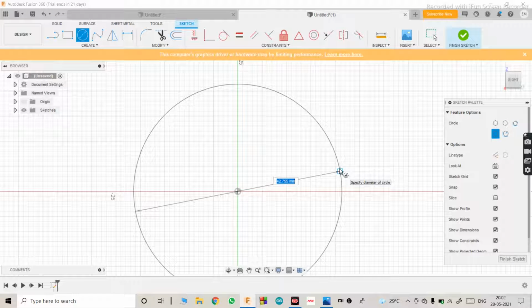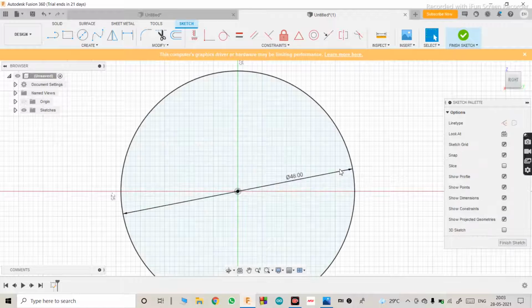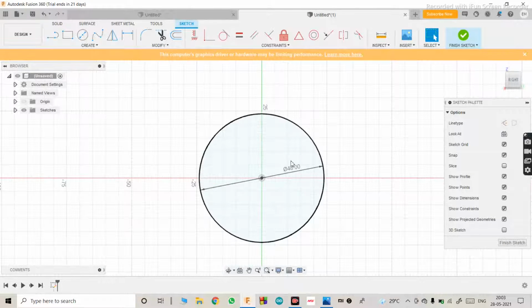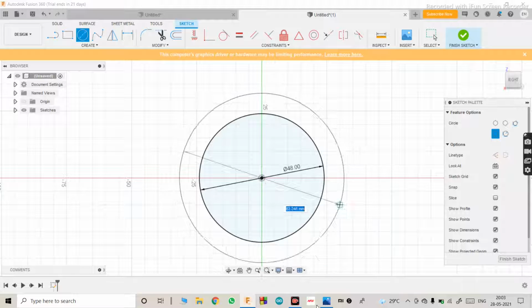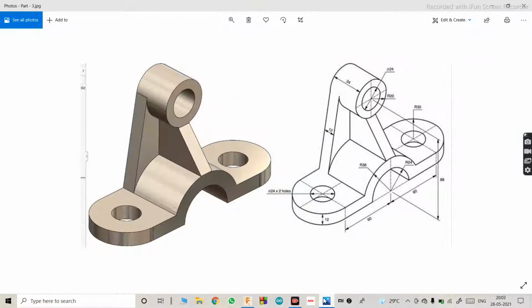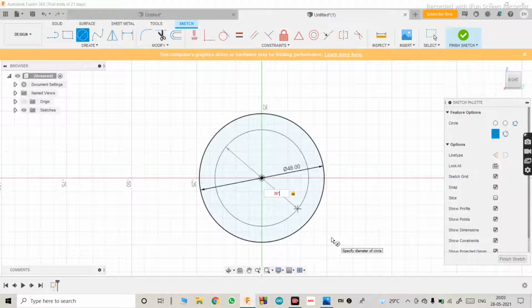Make it 24 into 2, because they have specified it as the radius, and we have to make a circle using diameter, so that's why I've multiplied it by 2. The other was 36, right? So we'll just make it 36 into 2, enter.